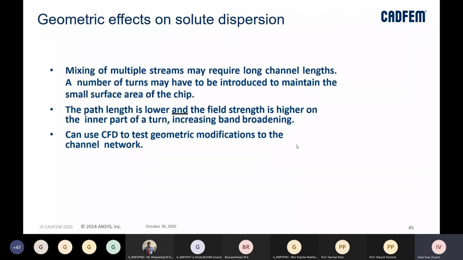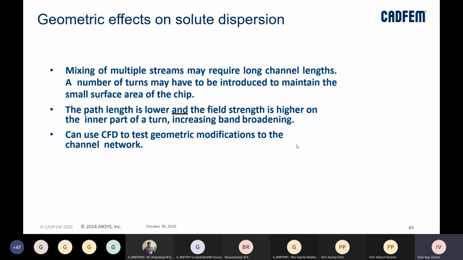So let's also look at what can be the geometric effects on solute dispersion, right? In case we are mixing multiple streams, that would require long channel lengths. If we require long channel lengths and we are making lab on chip devices, then we have to have turns, right? We cannot make it like a straight channel.